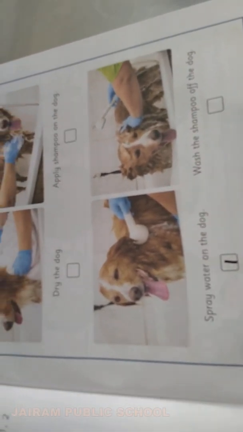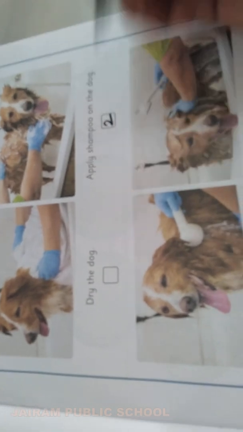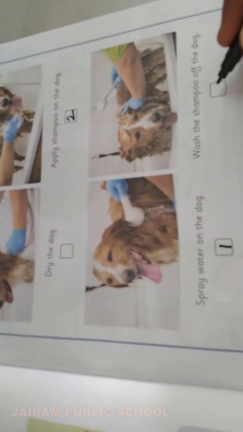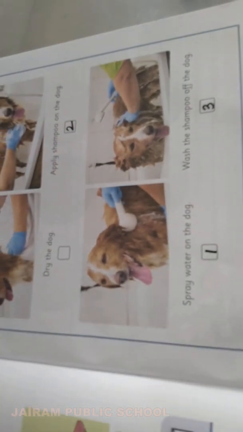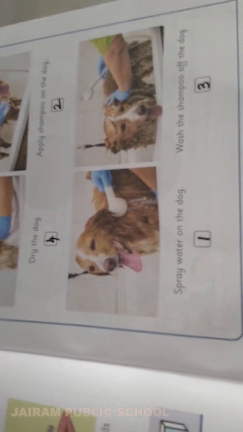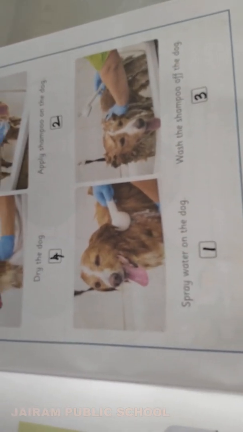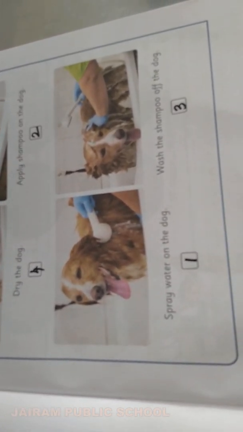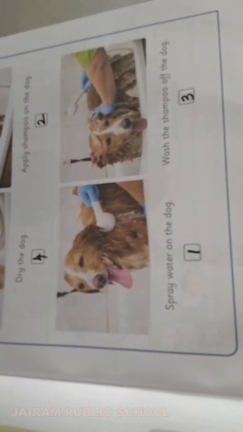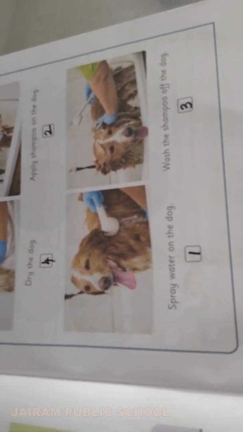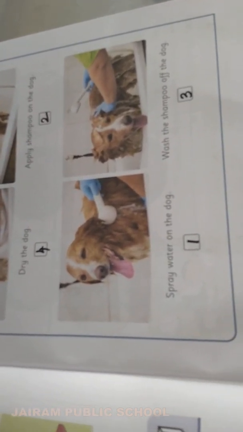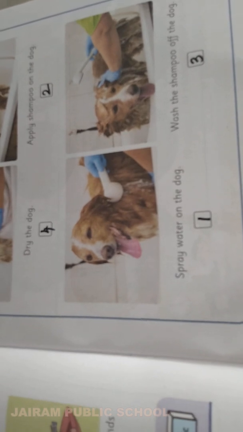Next, apply shampoo on the dog. Put number 2. Then, wash the shampoo off the dog. 3. Then, dry the dog. 4. Like this only you want to do that companion sequence objects, that sequence 8C. Okay? Which will you do first and which will you do next? Arranging in numbers.